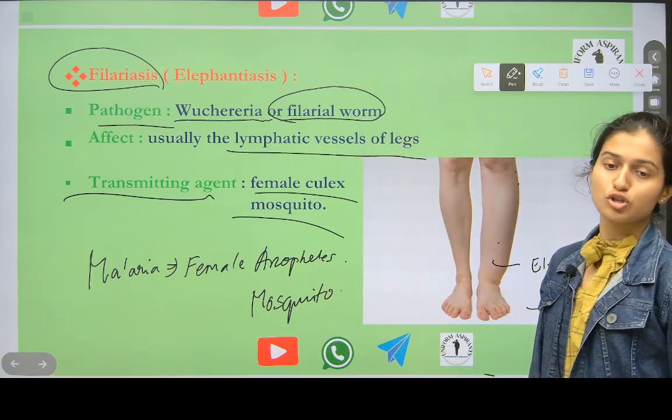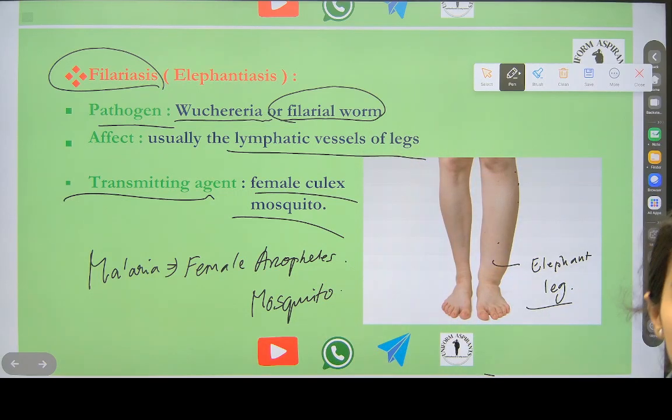Female Anopheles mosquito. Female Anopheles mosquito. Note this down.